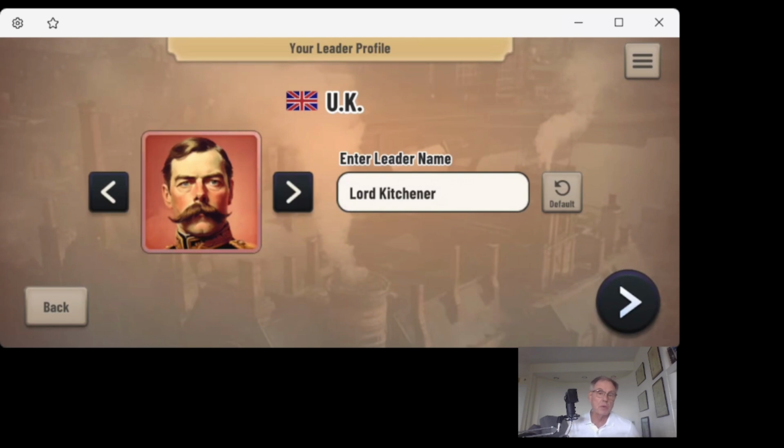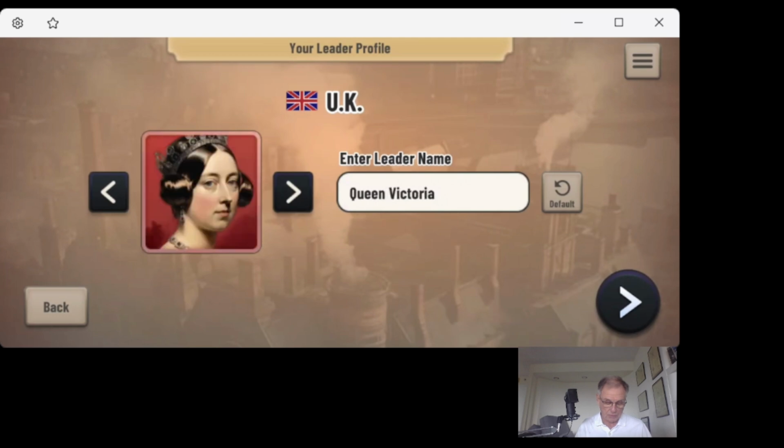Okay, let's see what we have here. We start off with Lord Kitchener. He was a great general, and he became an emblem of the British Empire. Right now it looks like the Empire is not so much in fashion, so maybe we'll take a pass on Lord Kitchener right now. We have Queen Victoria. Well, she was emblematic of the Empire too, but she does have some supporters among the anti-imperialist crowd.